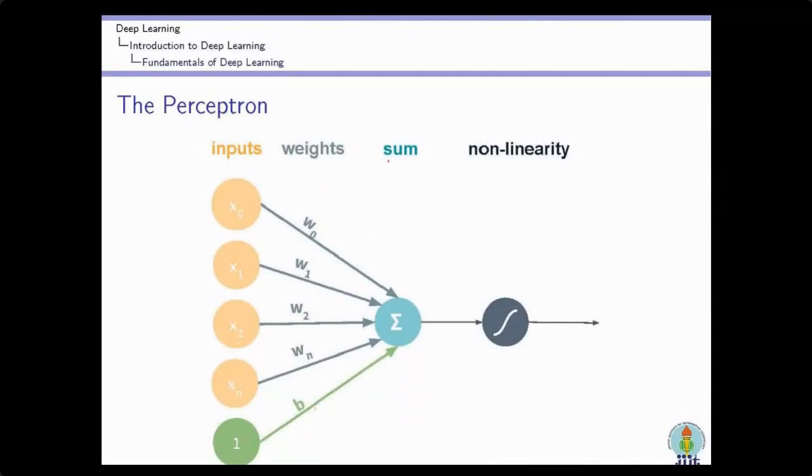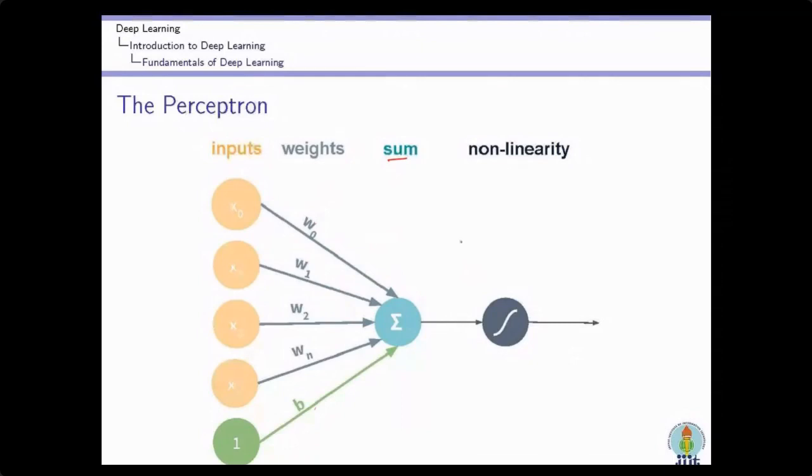One is the summation that finds the weighted sum of the inputs, and the other is the nonlinear activation function. So first we find the weighted sum.